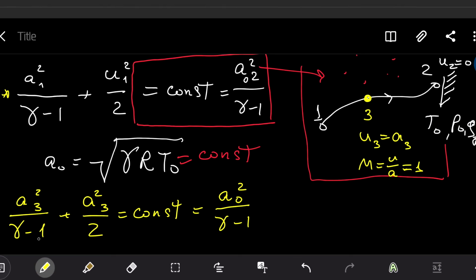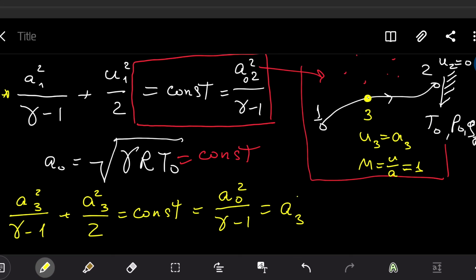What can we see from here? Okay, this left side of the equation can be put under the same denominator, and I will just rewrite this left side. I will put A outside of the brackets.